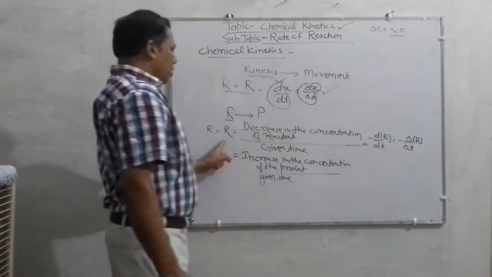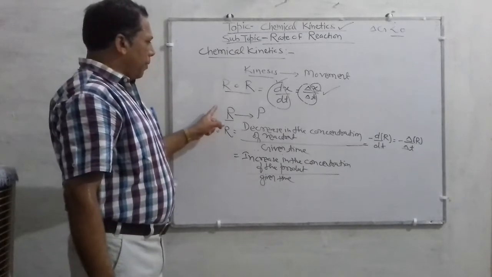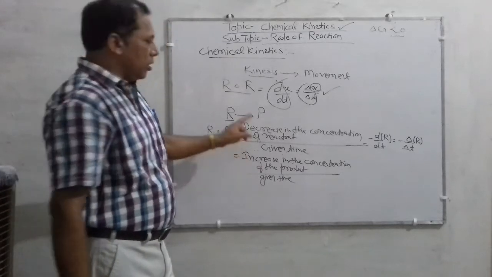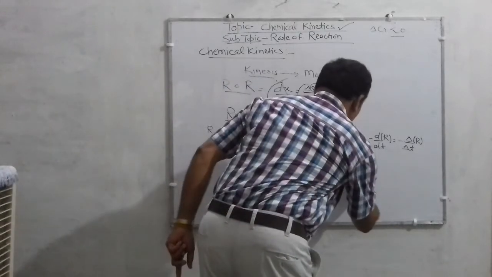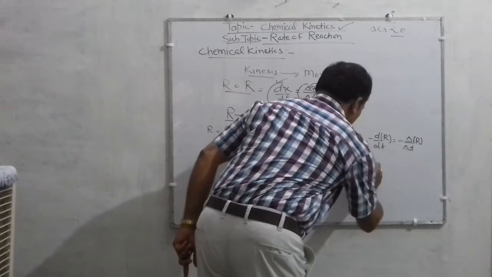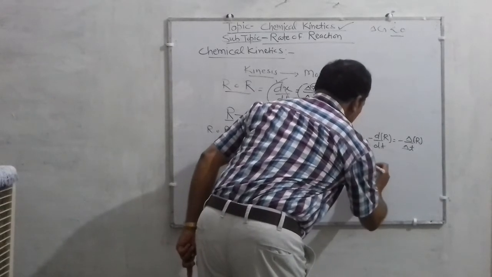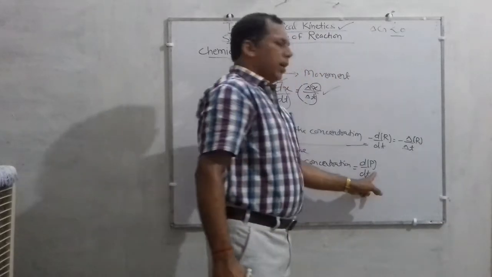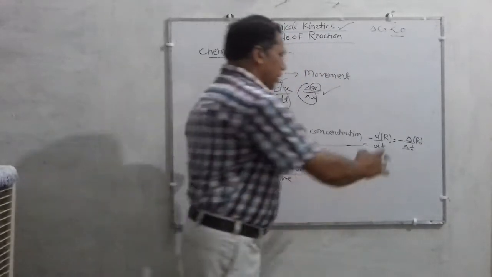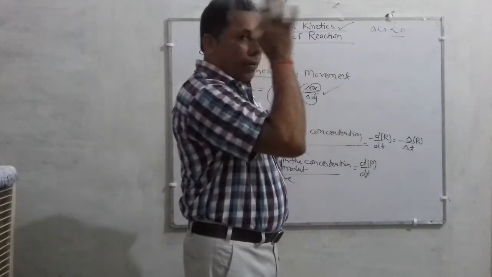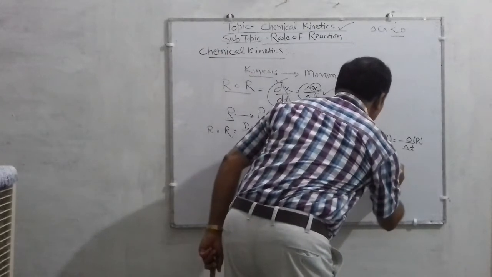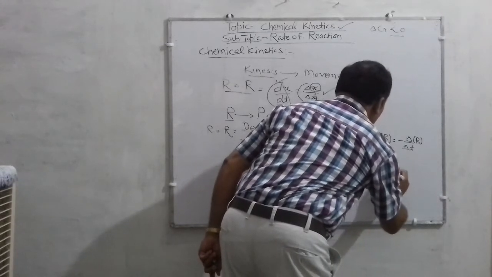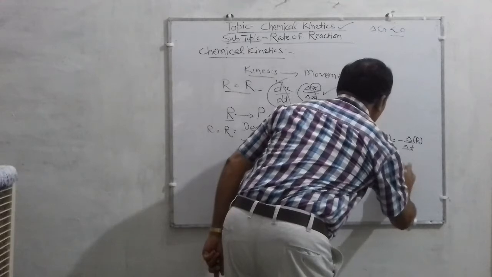That will show the rate of reaction of product, and that is showing the rate of reaction of reactant. In the same way, mathematically it may be given as d/dt of P, where this big bracket represents the concentration of either reactant or product. So this may be written as plus delta by delta t into P.